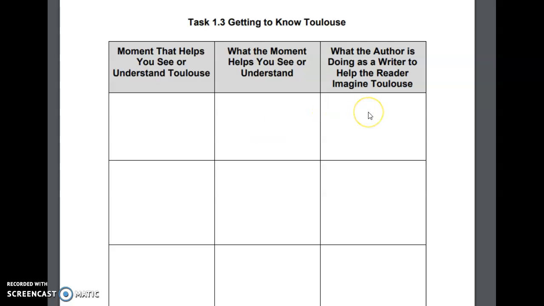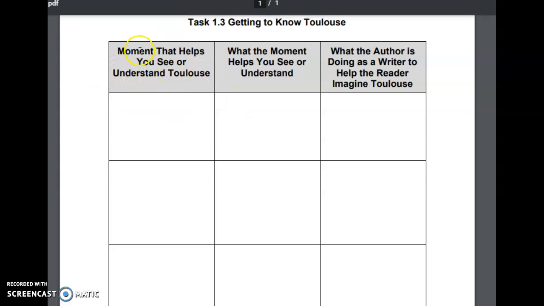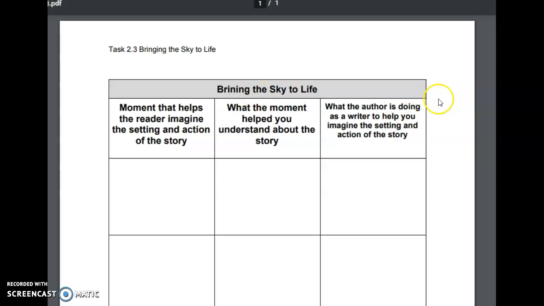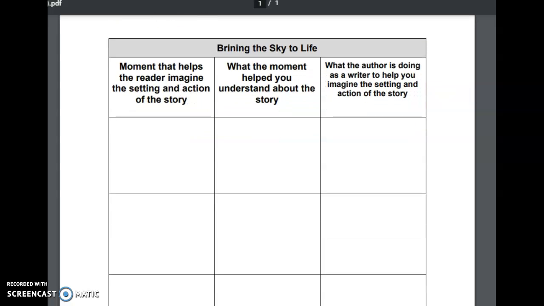And then in the last box, we recorded ways the author, the tools he used as a writer, to help the reader imagine Toulouse. So if you have chart 1.3 from Odd, Weird, and Little, this will help you plan and write your story. And the other chart that you will need is chart 2.3.